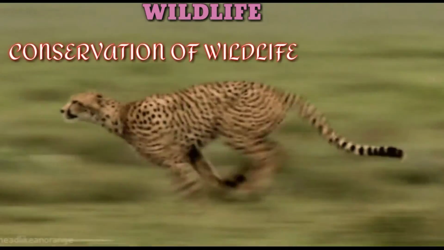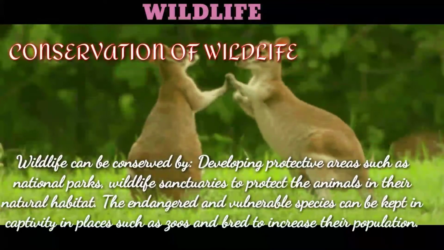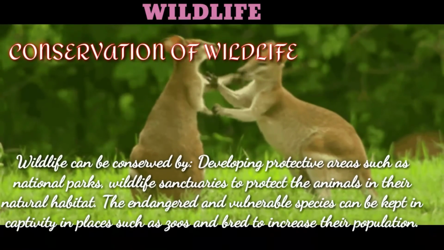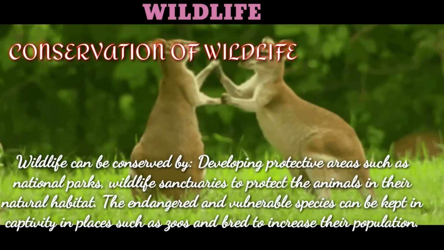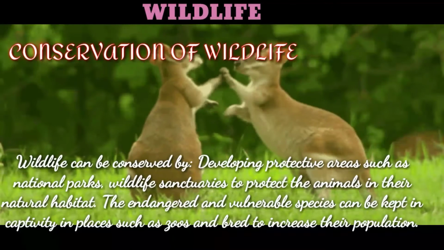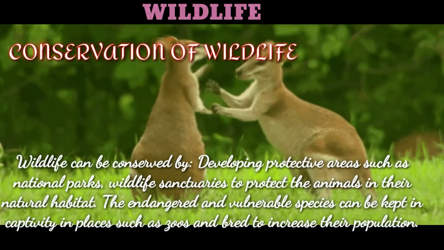Conservation of wildlife. Wildlife can be conserved by developing protected areas such as national parks and wildlife sanctuaries to protect the animals in their natural habitat. The endangered and vulnerable species can be kept in captivity in places such as zoos and bred to increase their population.